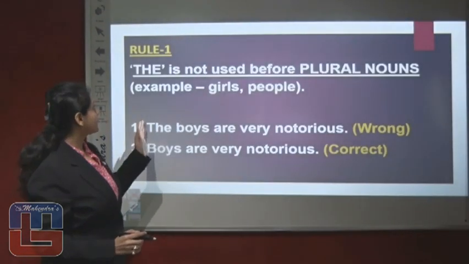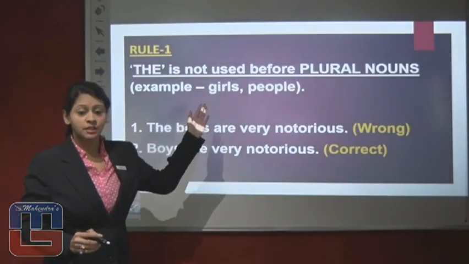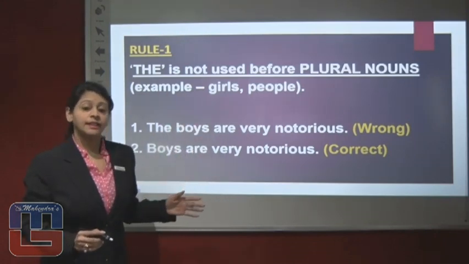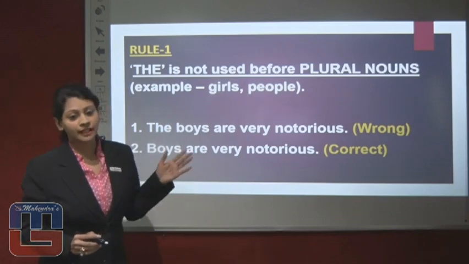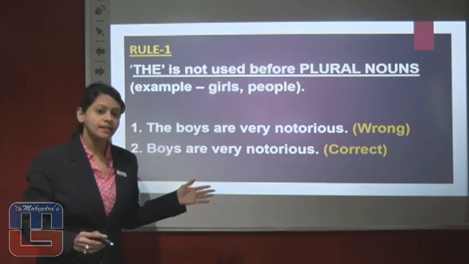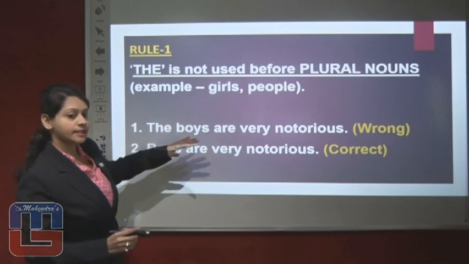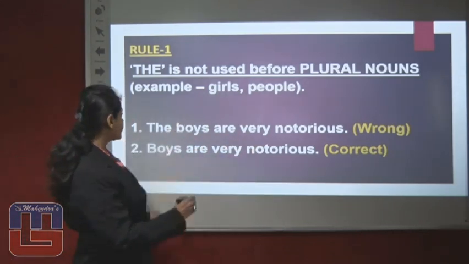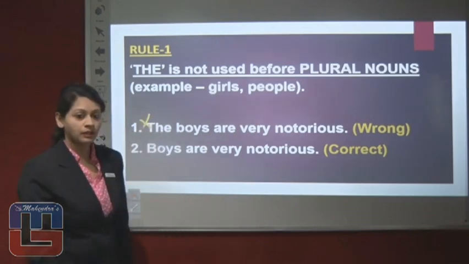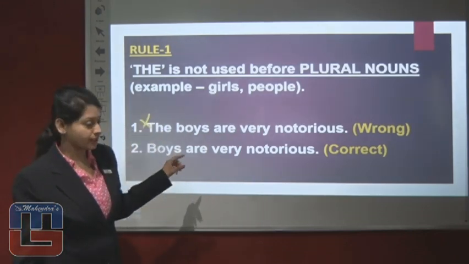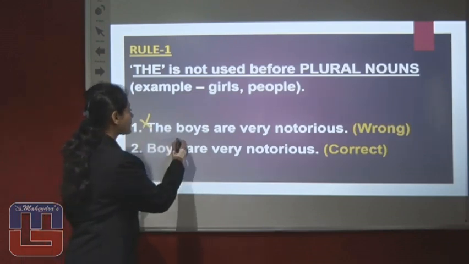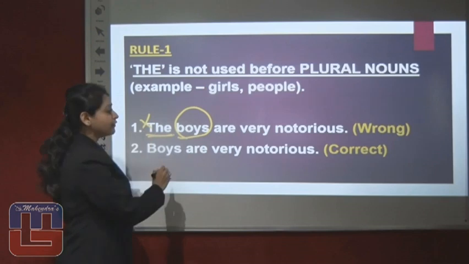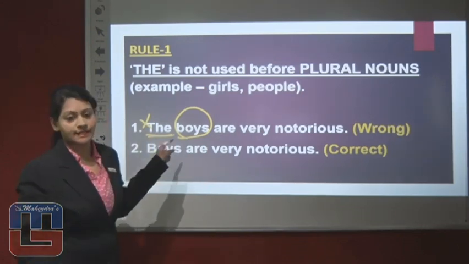The first rule says the is not used before plural nouns. If I talk about plural nouns, then girls, boys, people, kids, children are considered as plural nouns. The first sentence we have over here is "The boys are very notorious," and this sentence is considered as wrong. Why is this sentence incorrect? The reason is because boys is a plural noun and before boys the is placed. Therefore this sentence is said to be incorrect.